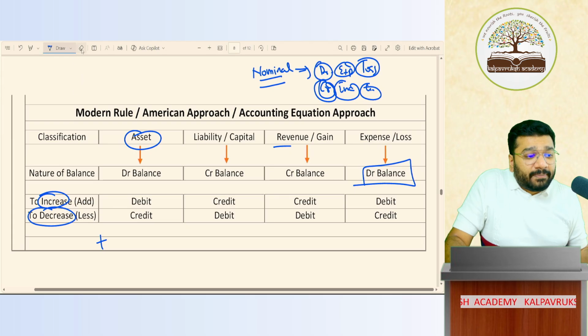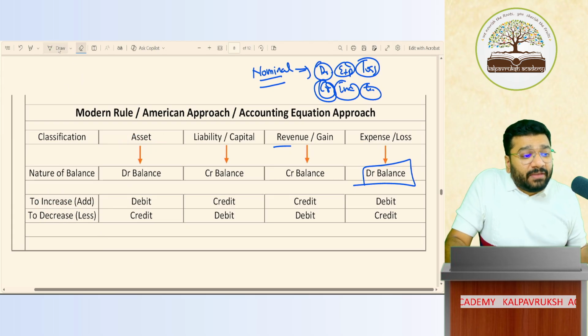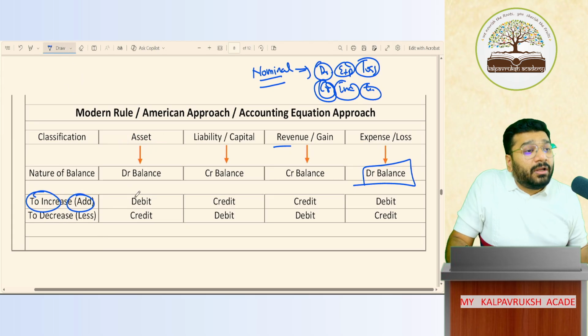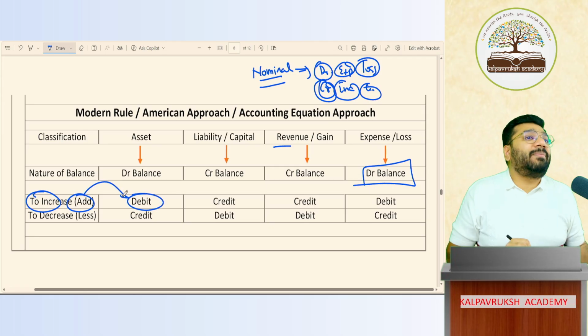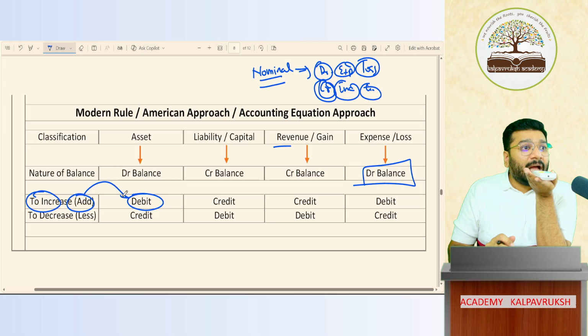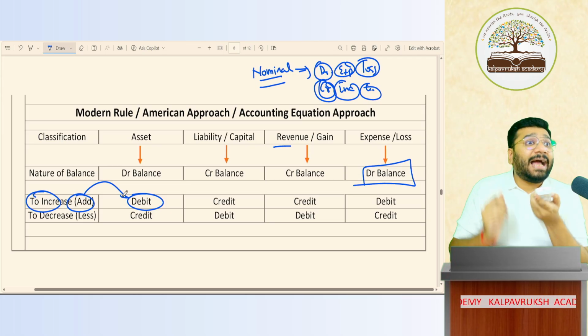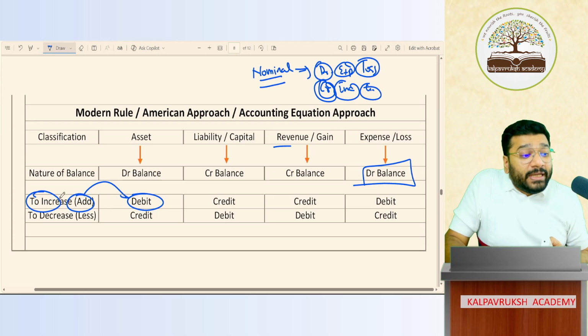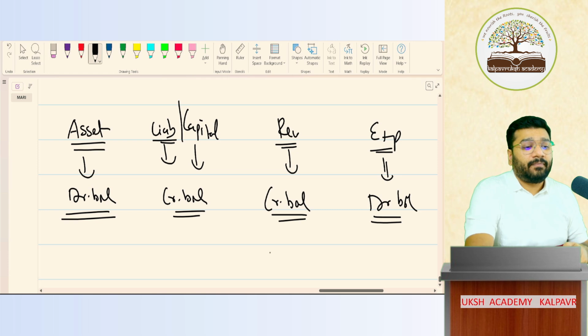So in business, if an asset is increasing, addition will happen only if you give a debit. I sold the product and got 10,000 rupees in hand. My cash balance is increasing. Cash is an asset. To increase an asset, to add to an asset, I need to give a debit. Got it, not got it? Now listen.